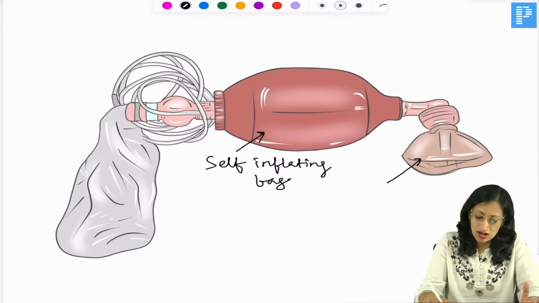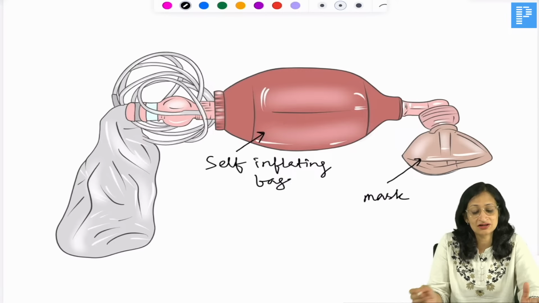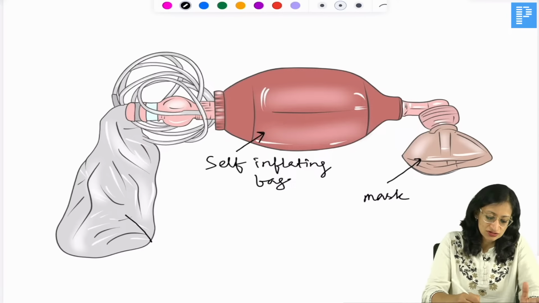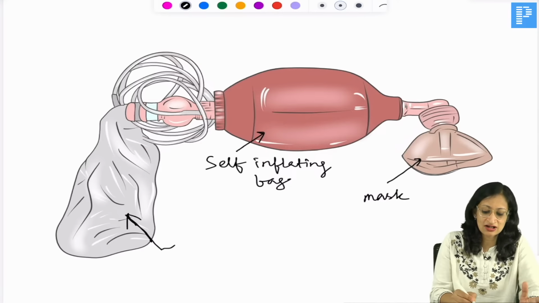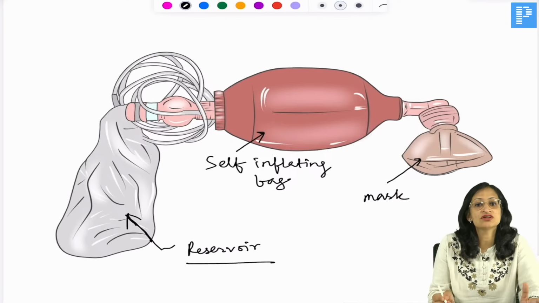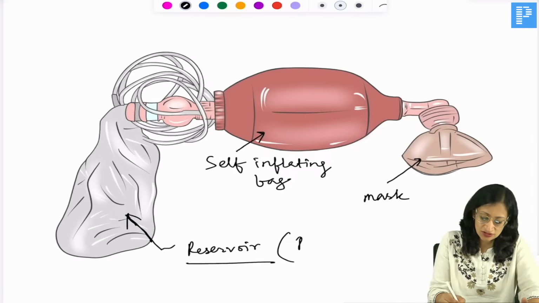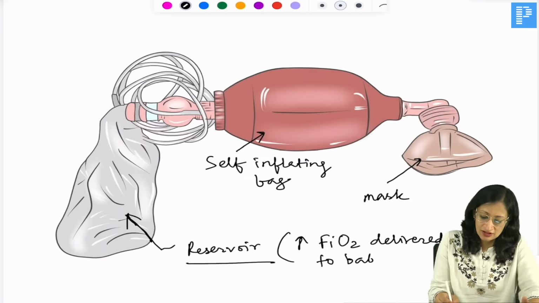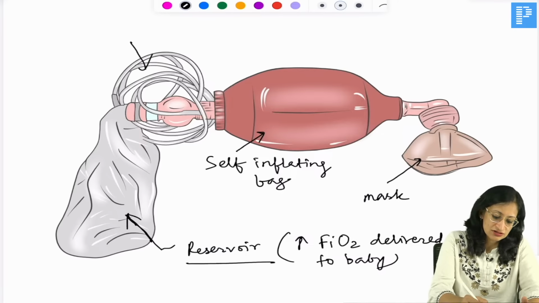So it is a self-inflating bag, and this is a mask. And what else do you see? This bag-like thing here is called a reservoir. What is the function of the reservoir? It is to increase the FiO2 delivered to the baby, and these are the oxygen tubings.